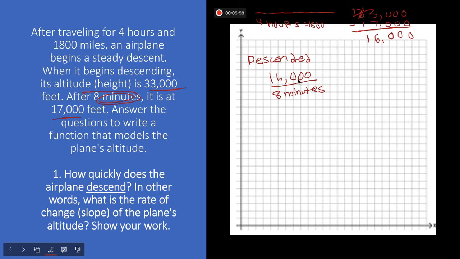So how many feet did the plane descend in 1 minute? To do that, I can just divide 16,000 feet that we descended by 8 minutes. And 8 goes into 16 twice, minus 16. I'm left with 0. I can drop this 0 down so I can just keep adding my zeros.